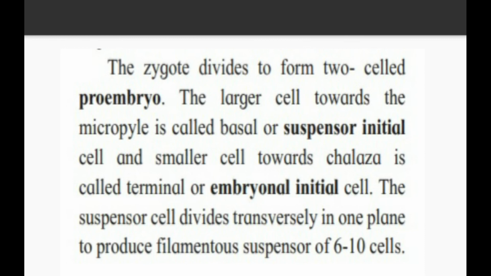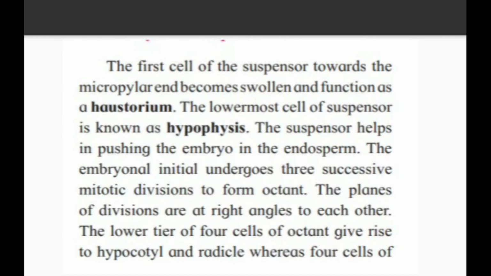Now the zygote divides to form the two-cell proembryo, diagrams A and B. The larger cell towards the micropyle is called the basal or suspensor initial cell and the smaller cell towards the chalaza is called the terminal or embryonal initial cell. The suspensor cell divides transversely in one plane to produce a filamentous suspensor of 6 to 10 cells.